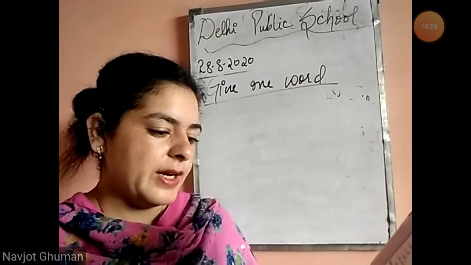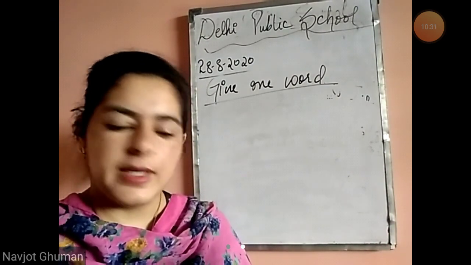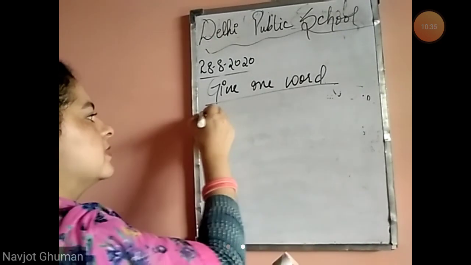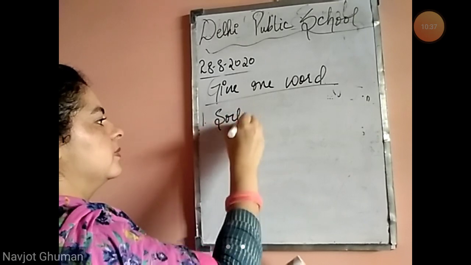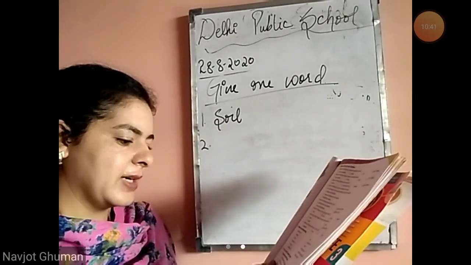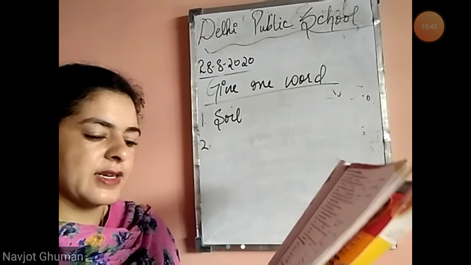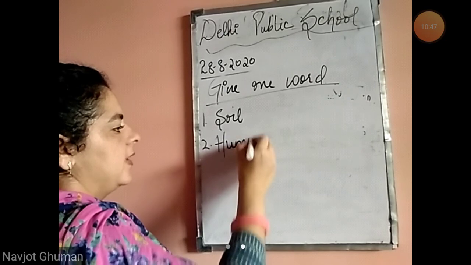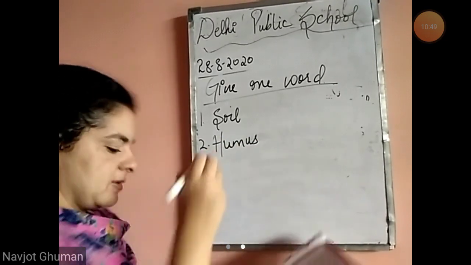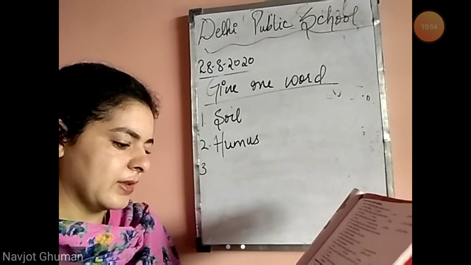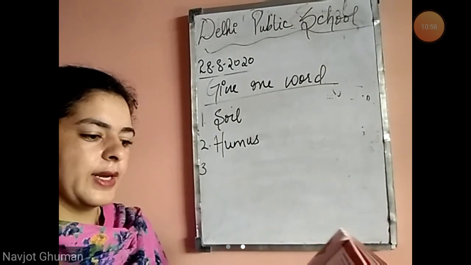First is the top layer of the earth where plants grow. We know that plants grow in the soil. Soil is the uppermost layer of the earth. Answer is soil. Part of soil that is made up of dead remains of plants and animals. We have already read that humus is made up of dead remains of plants and animals. Crops grow well in this type of soil.